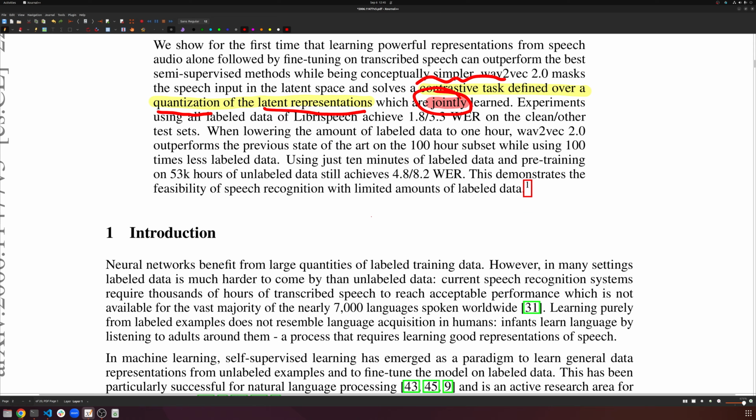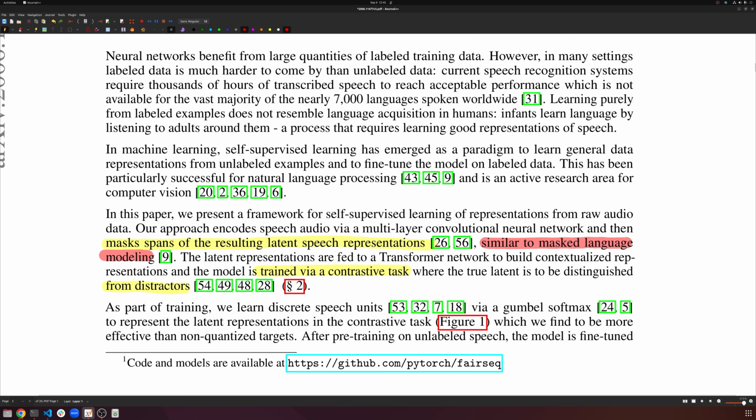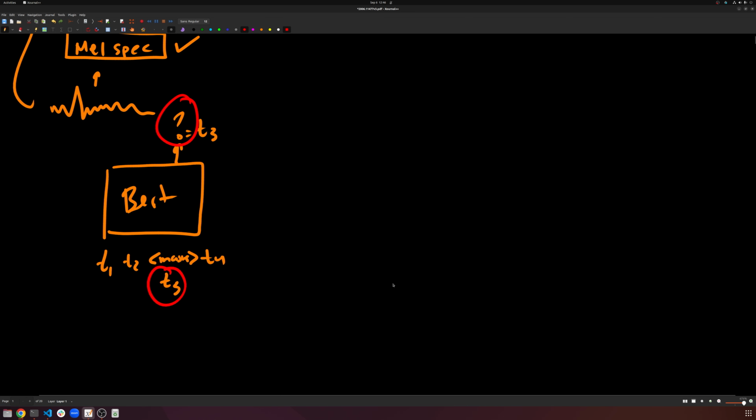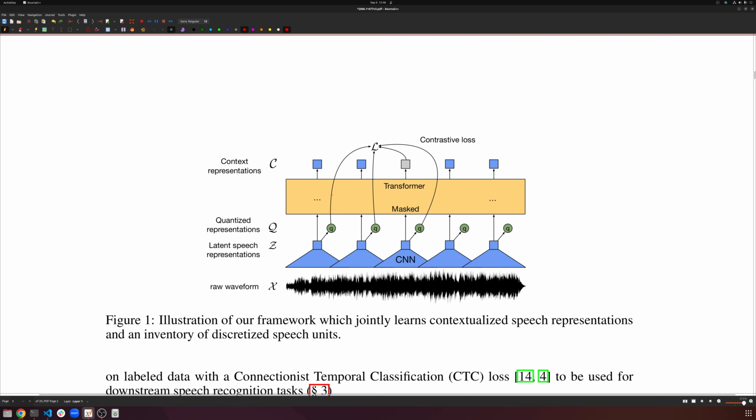Let's go ahead and start from here. The approach encodes speech audio via multi-layer convolutional neural networks and then masks spans of the resulting latent speech representations, similar to masked language modeling. We'll be looking at the masking method in just a bit. After that, the latent representations are fed to a transformer network, and the model is trained via a contrastive task, where the true latent is distinguished from distractors. Let's see what that looks like. Let's just draw it out. In Wav2Vec, maybe we can look at the original figure and base it off of this.